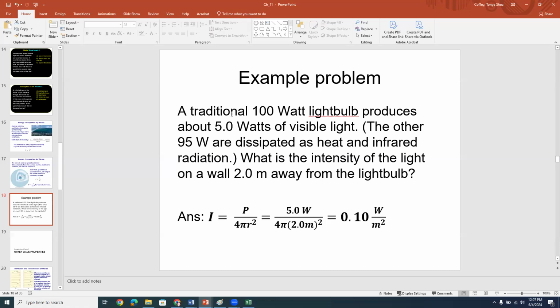Okay, so the way that you would do this is you would assume that you have a spherical wave here. And so the power at the source that goes into the light would be divided by 4 pi r squared, assuming that all of that power at the source gets distributed over a sphere. So we take our power at the source that went into the light, which is 5 watts, as it says here in the problem. And then we divide by 4 pi r squared, where r is the distance away from the source that you are, here 2 meters. So 5 watts divided by 4 pi times 2 meters squared gives you, when you plug it into your calculator, about 0.1 watts per square meter.